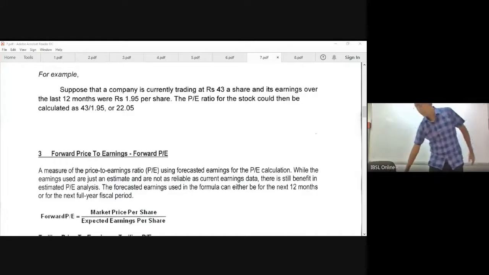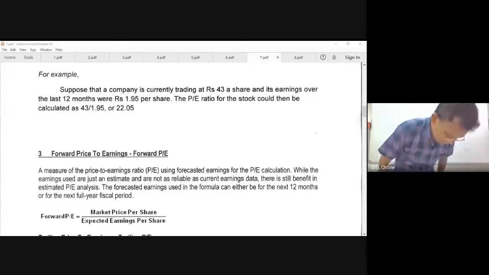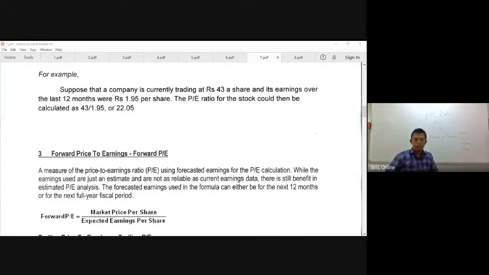How long will it take to recover whatever investment I made? That is important.